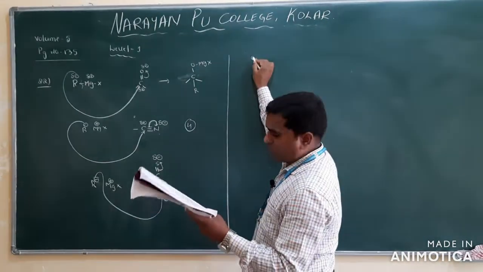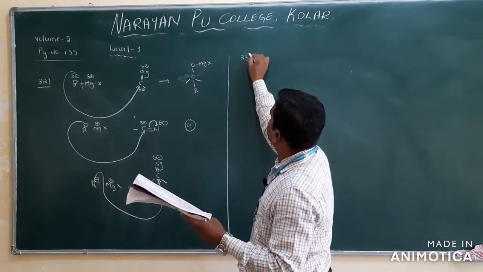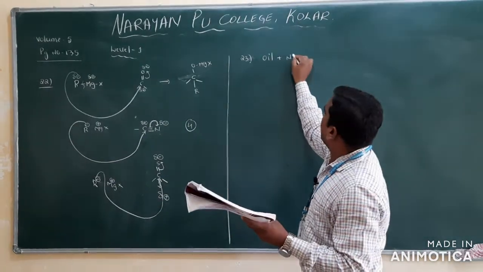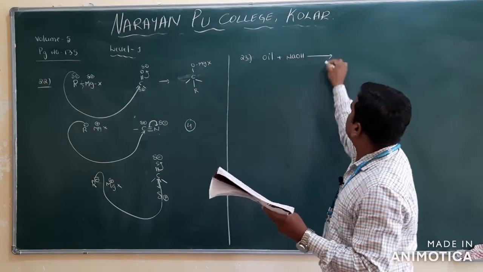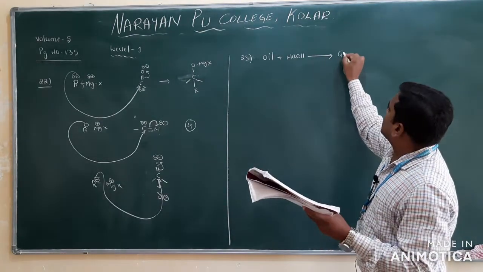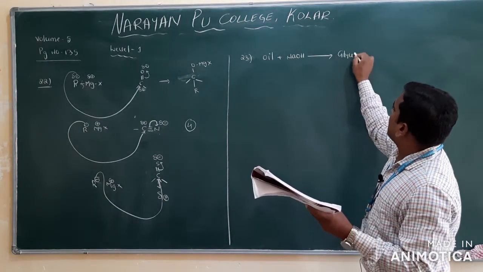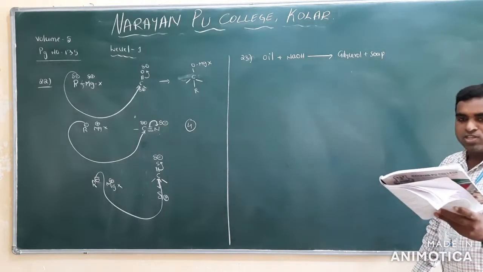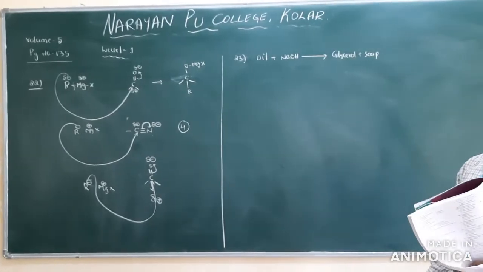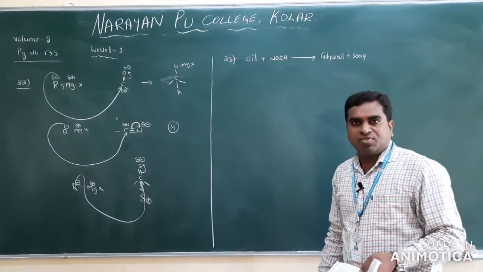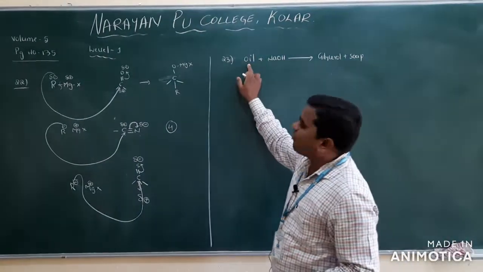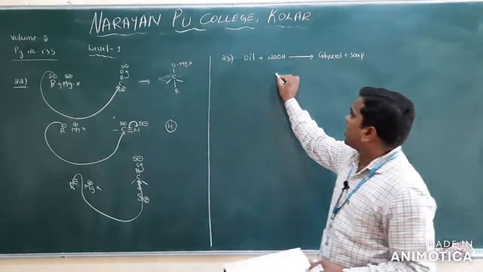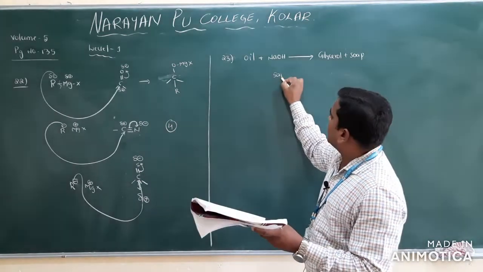Next, they have given question number 23. Acyl plus NaOH is giving rise to glycerol plus soap. What is this reaction? They have mentioned saponification, esterification, hydrogenation, none of the above. So this is fats, acyl. This reaction we call saponification.